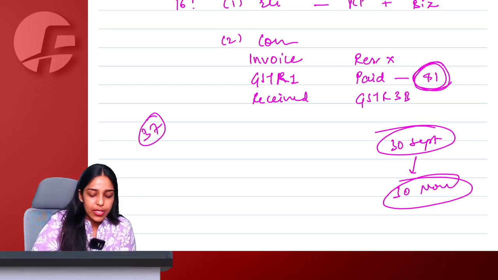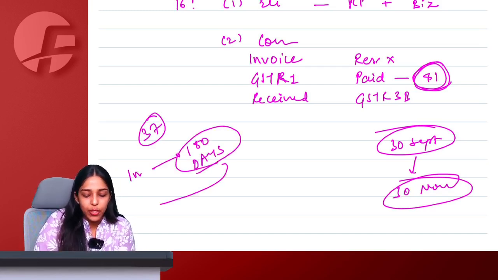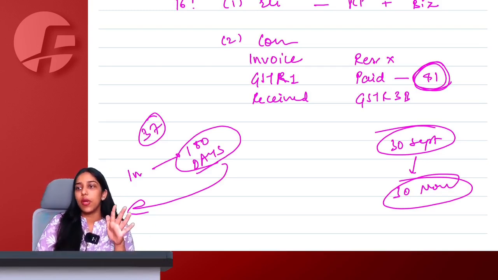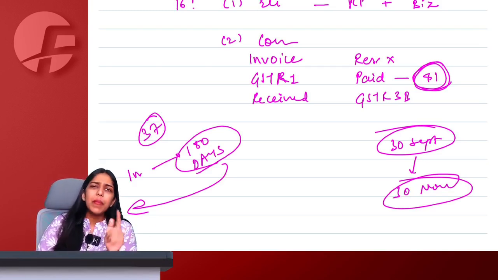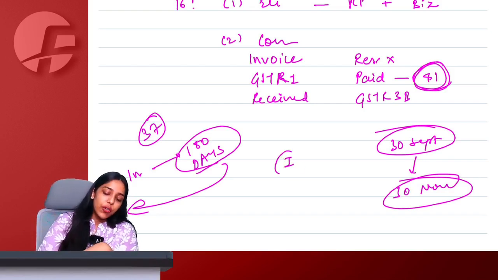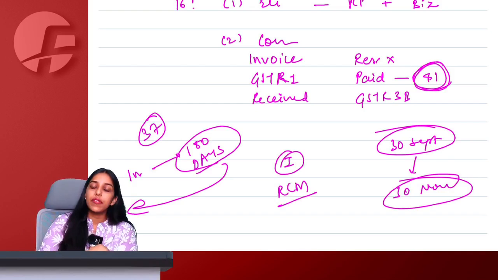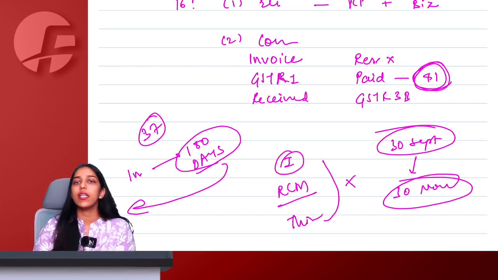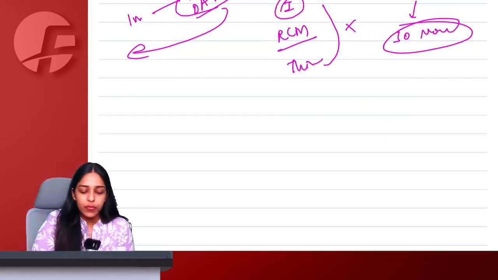Rule 37 says that from the date of invoice, within 180 days, you have to make the payment to your supplier. Otherwise, whatever ITC you have taken, you have to reverse in the immediate next 3B as soon as the 180 days expire. However, for Schedule 1 services, RCM services or goods, or if the payment is made to a third party, Rule 37 is not going to apply.